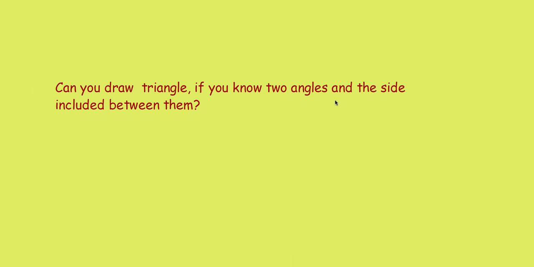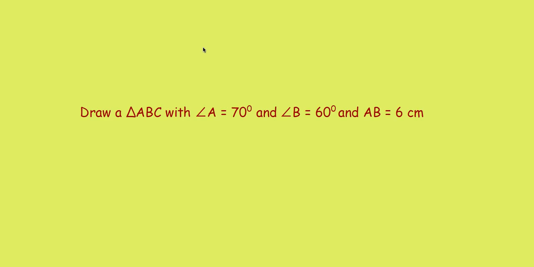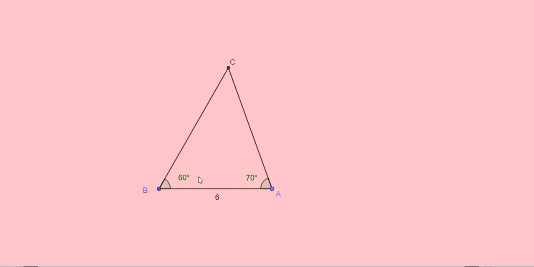Can you draw a triangle if you know two angles and the side included between them? Draw a triangle ABC with angle A equal to 70 degrees, angle B equal to 60 degrees and AB equal to 6 centimeters. Here you have triangle ABC with angle A 70 degrees, angle B 60 degrees and the side included between these angles, that is AB, equal to 6 centimeters.